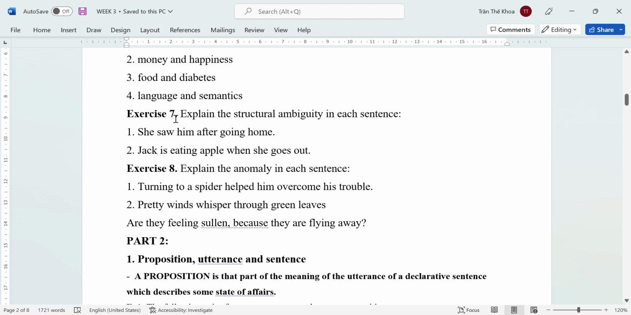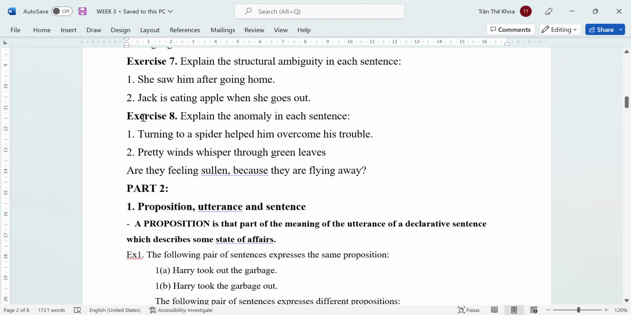In this exercise number 7, explain the structural ambiguity in this sentence. Remember that this is structural ambiguities. Trong bài 7 này thì các bạn cần phải vẽ ra nha. Please draw down a chart. This is exercise number 8. Explain the anomaly in each sentence. Anomaly, hiện tượng dị thường. Dị thường ngữ nghĩa in each sentence.